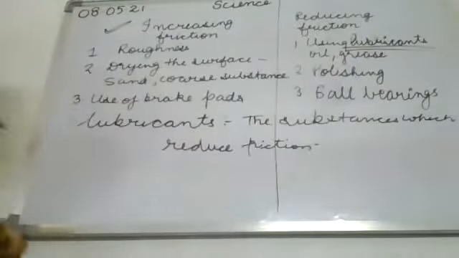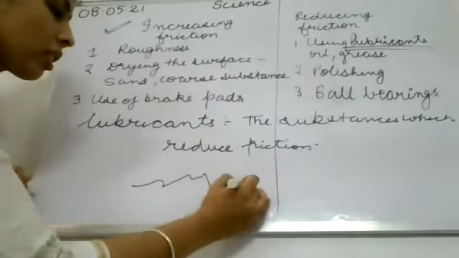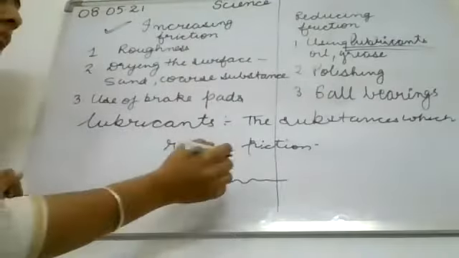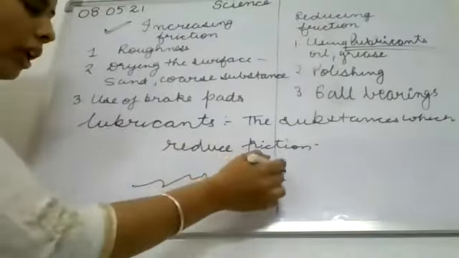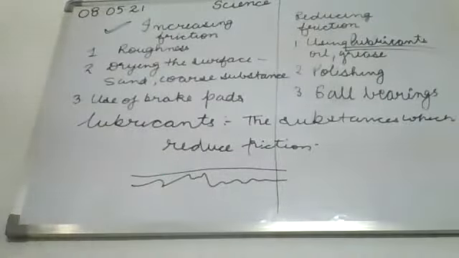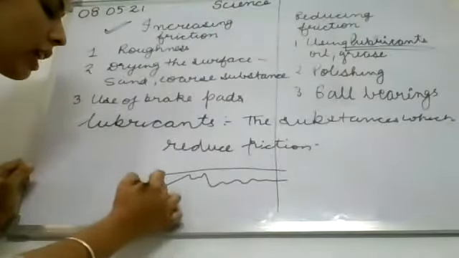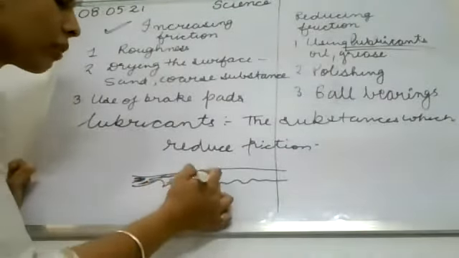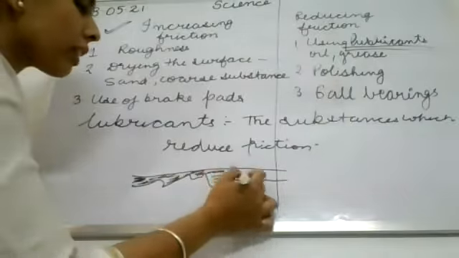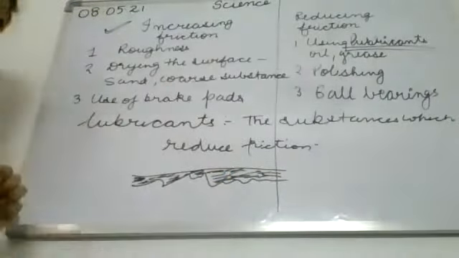For example, if it is a rough surface and I apply oil or grease to it, that is lubrication. Then the irregularities present here will be filled, and now the surface becomes smooth.